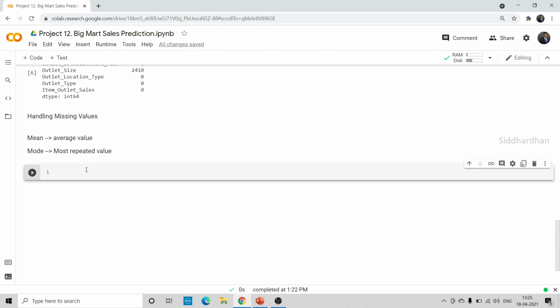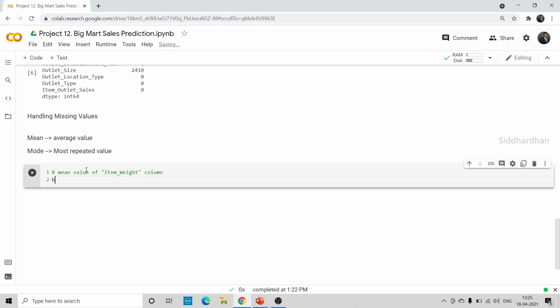Okay, so now let's see what is the mean value of the item weight column.